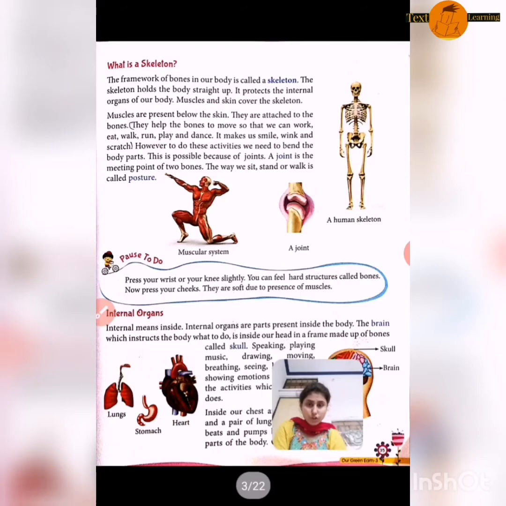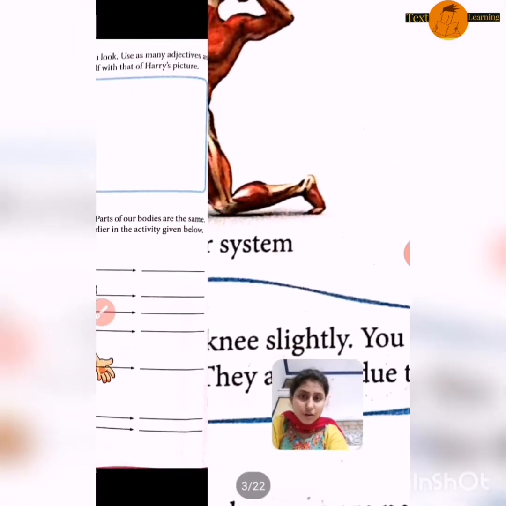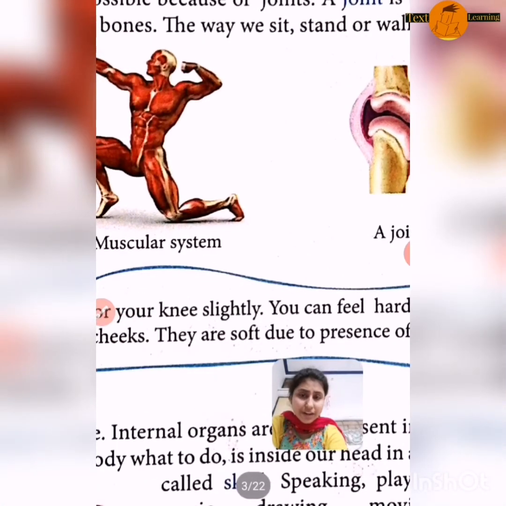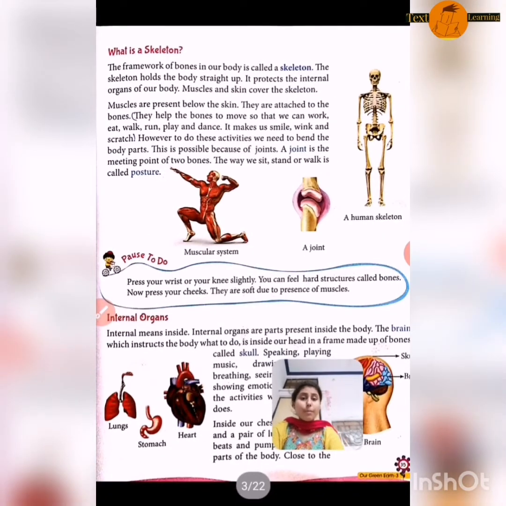You can see the pictures of muscles. See, the man is full of muscles here. You can see all the red parts in the body. So we all have the same muscles inside our body. These are also parts of the body.